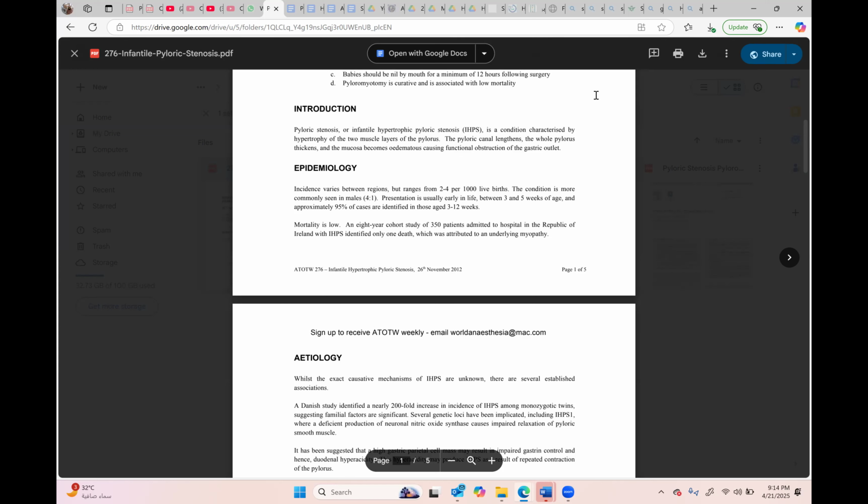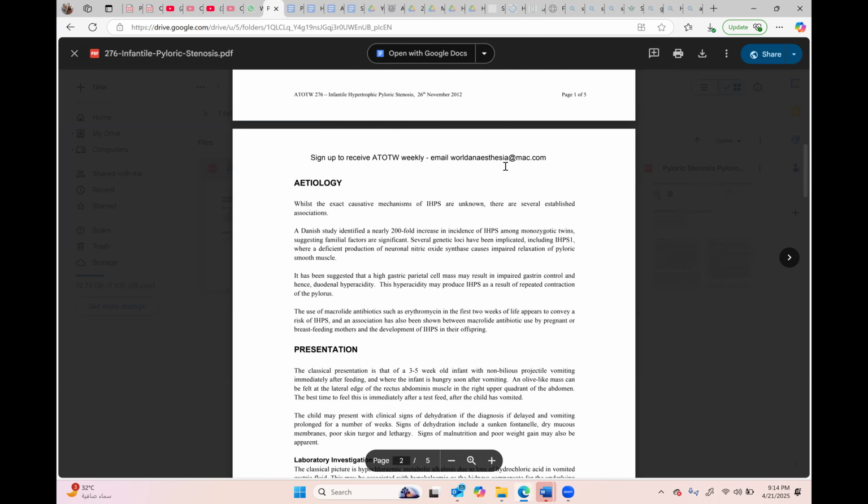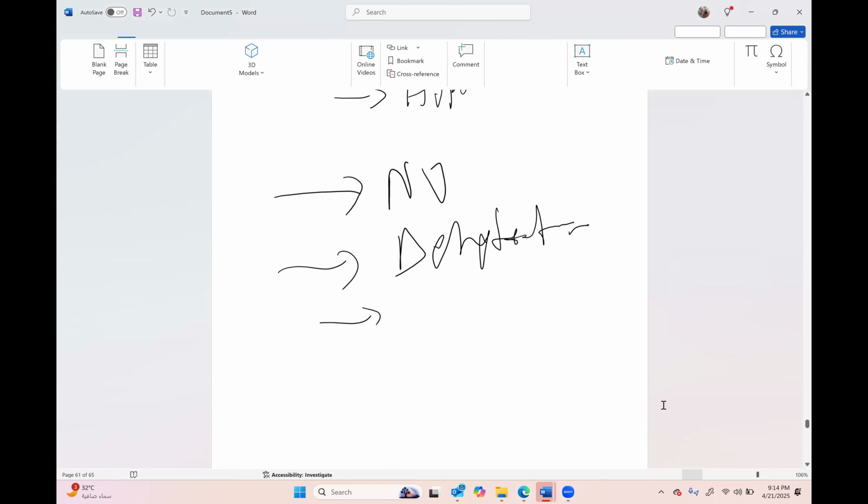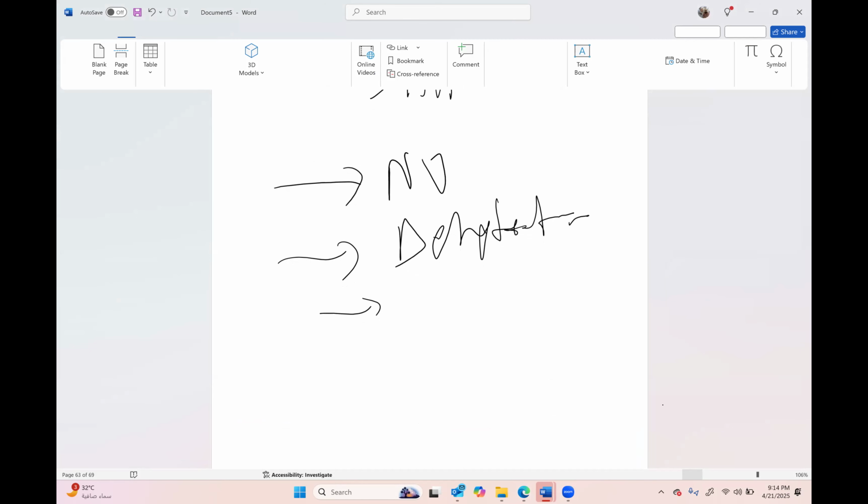This is the definition of infantile pyloric stenosis, associated with non-bilious vomiting and hyponatremic, hypokalemic, hypochloremic metabolic alkalosis. Okay, so the problems here are vomiting, dehydration, and electrolyte imbalance.